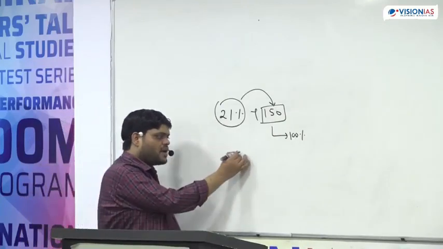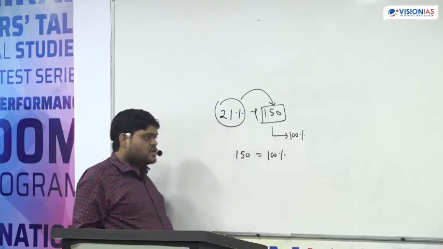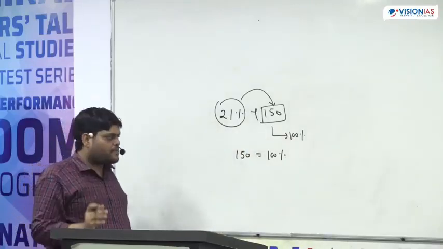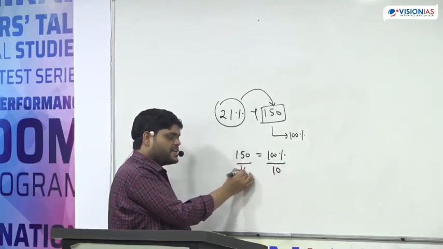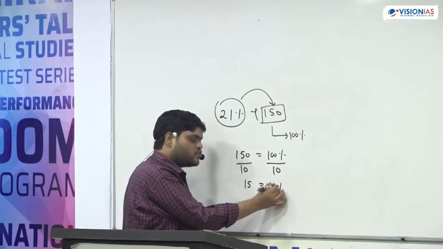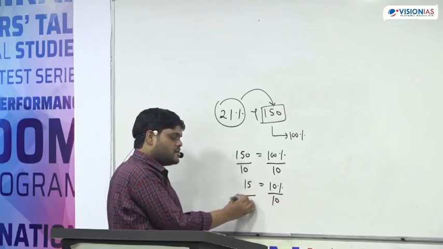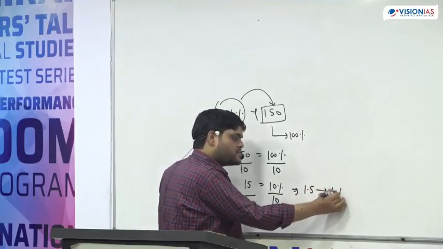So if 150 is equal to 100%, we always try to break it into 10% and 1%. Can we find out 10% of this? If I divide both sides by 10, we will get 15 is equal to 10%. If I again divide by 10, we will get 1.5 as 1%.